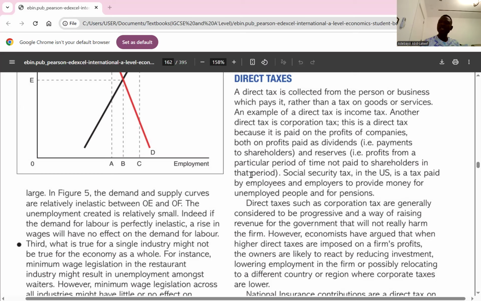Okay. So a progressive tax system, where higher earners pay a large proportion of their income in taxes, can moderate wage and reduce unemployment in non-competitive labor markets by easing pressure for high wage claims. What does that simply mean? It means when there's progressive taxation, especially in a non-competitive labor market.